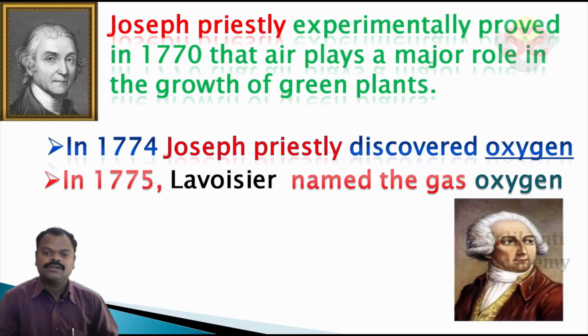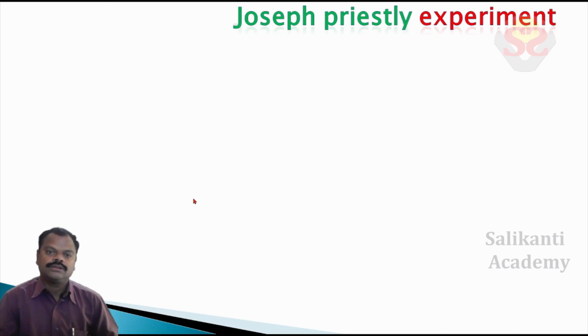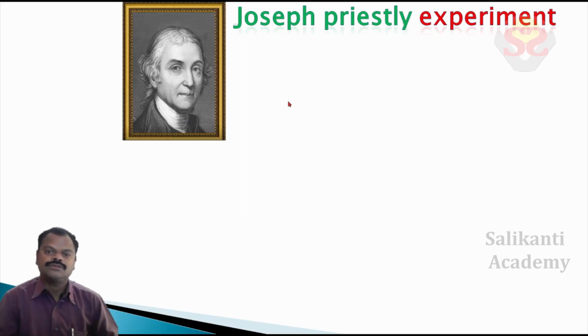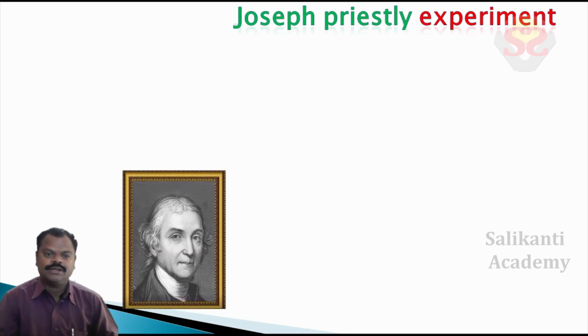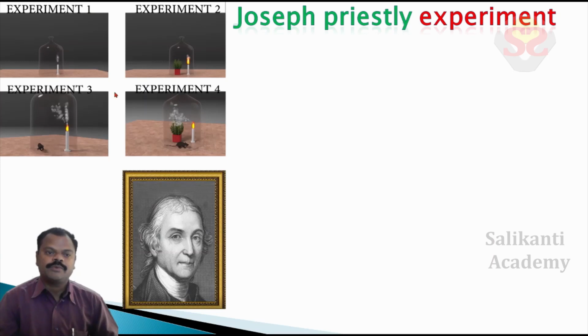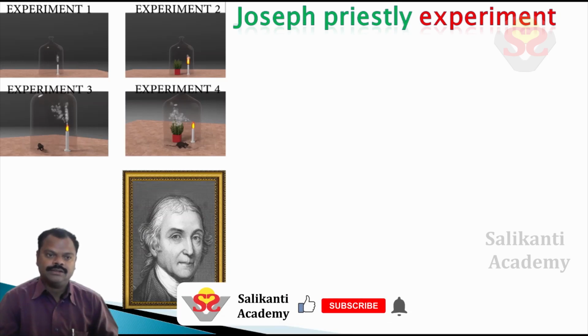He was Lavoisier. Children, now we observe the Joseph Priestley experiment, how he proved that air plays a major role in the growth of a plant. He did 4 experiments. See here, experiment 1, experiment 2, experiment 3 and experiment 4. First, in experiment 1, Priestley placed a glass bell jar on a burning candle.